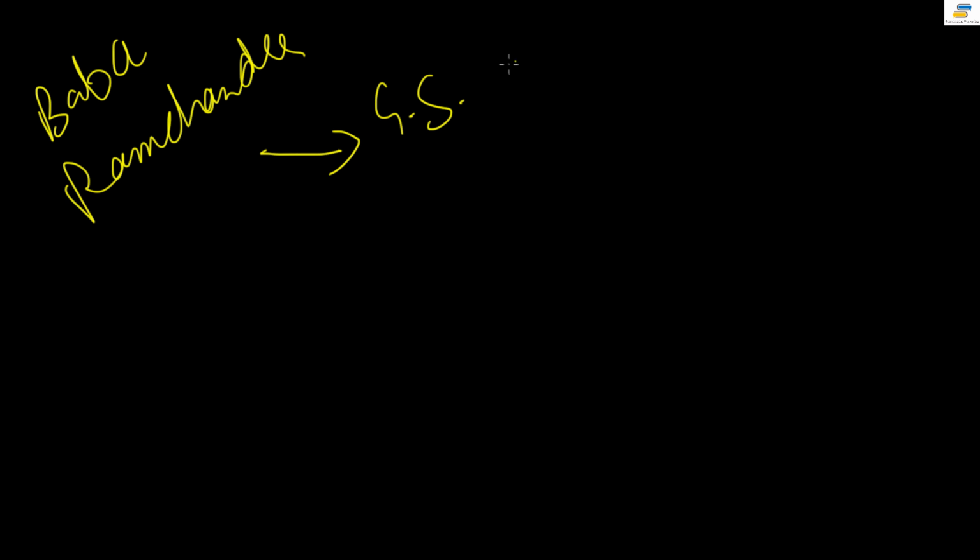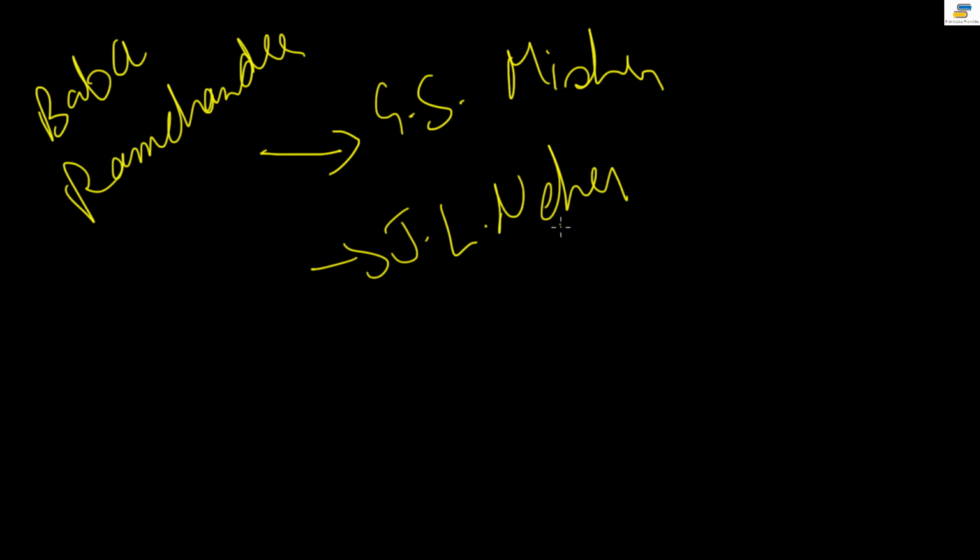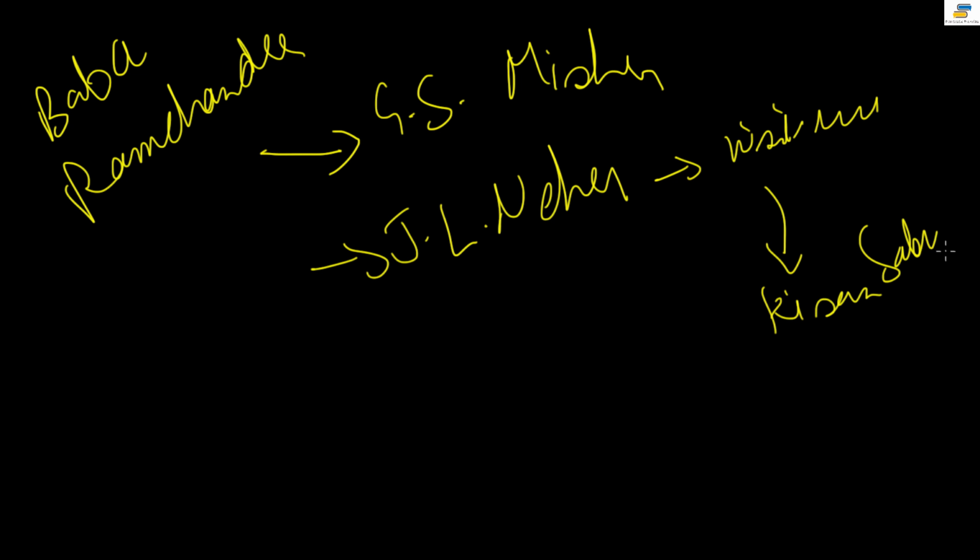One was Gauri Shankar Mishra, the founder of this Awadh Kisan Sabha, and he also met Jawaharlal Nehru over there. Nehru was also working in rural areas quite a lot at that time, and because of this contact with Baba Ramchandra, Nehru made quite a lot of visits. He started visiting rural areas, and this is how Nehru developed contacts with the Kisan Sabha movement. That is how it all began.